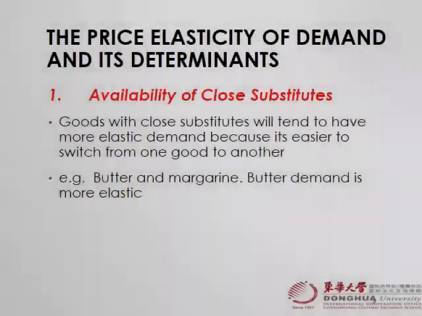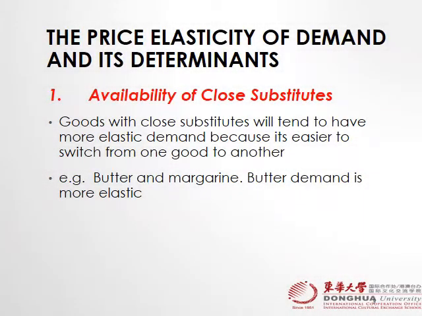Now, availability of close substitutes. If the product has close substitutes, then its demand is more elastic. How? Because now people have more choices to move from your product to another. So think in terms of butter and margarine. Both are substitutes. If the price of butter increases, people will shift to buying more margarine, right?